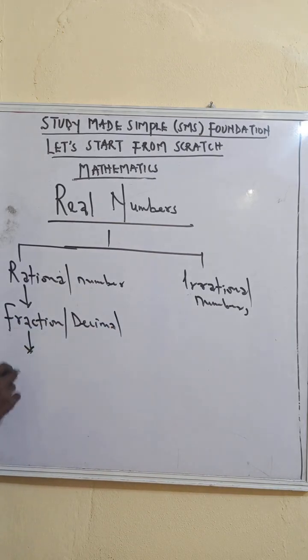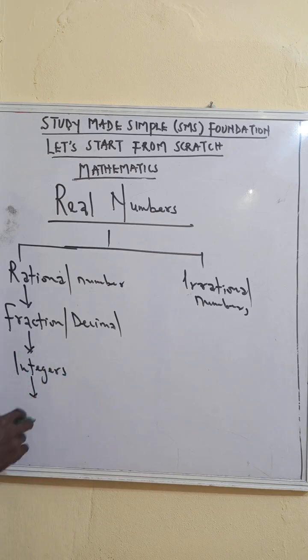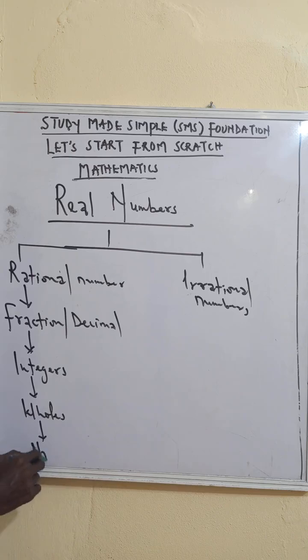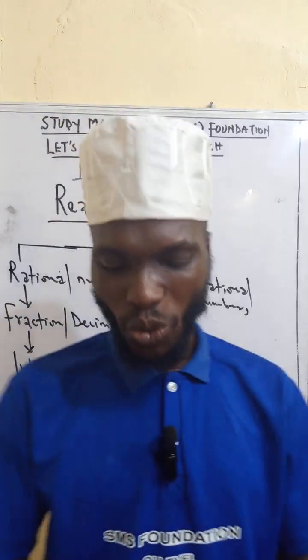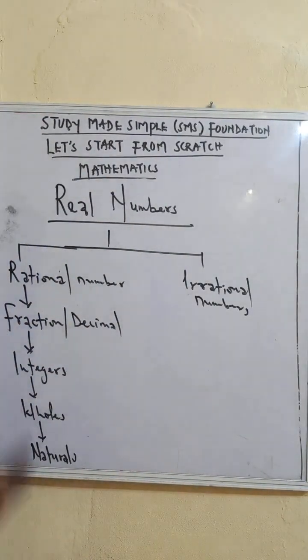Then I said under this we have integers, we have whole numbers. Next we have natural numbers. I have talked about all of these in previous videos. So all of these are real numbers.